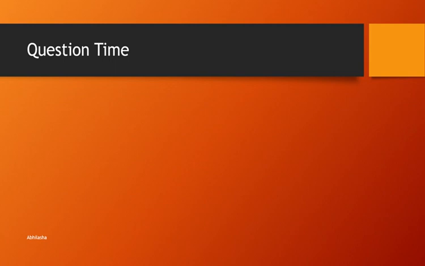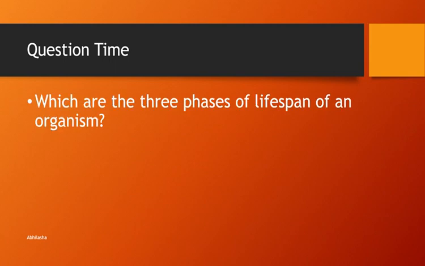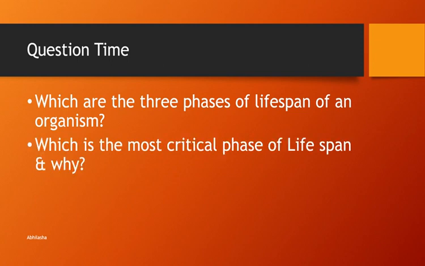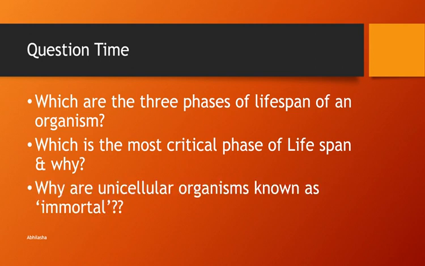So a few questions on the topics that we have covered. Which are the 3 phases of lifespan of an organism? Which is the most critical phase of lifespan and why? Why are unicellular organisms known as immortal? Please write the answers in your copies and we'll go through them once we have finished this video.